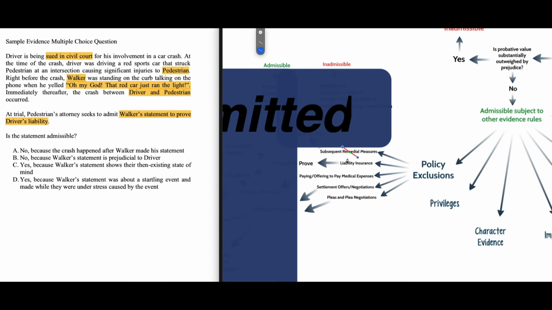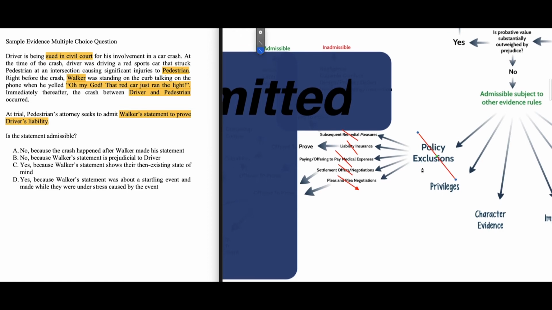Is it about liability insurance? It is not. Is it offering to pay medical expenses? It is not either. So that doesn't apply. Is it a settlement offer or a negotiation? No, because Walker is just a witness. He's not even a party to the lawsuit, so he can't make an offer. Is it a plea bargain or plea negotiation? Don't forget that it's a civil suit and you only have plea negotiations in criminal proceedings. So now we can eliminate policy exclusions in that area of the chart because it's not applicable.